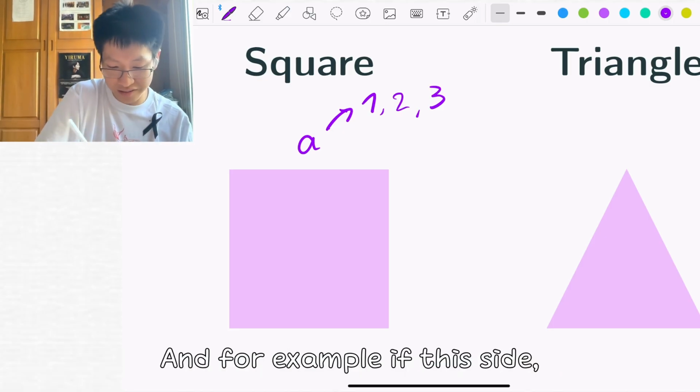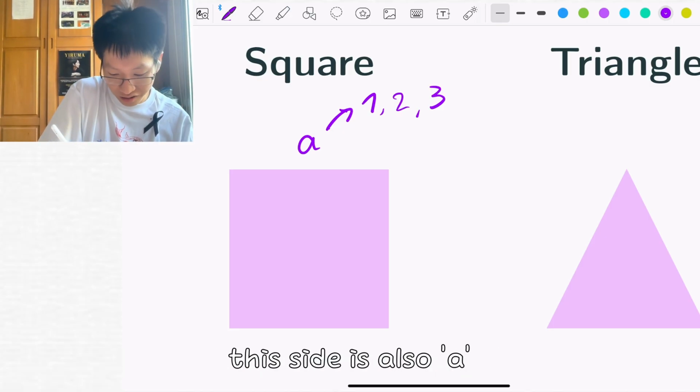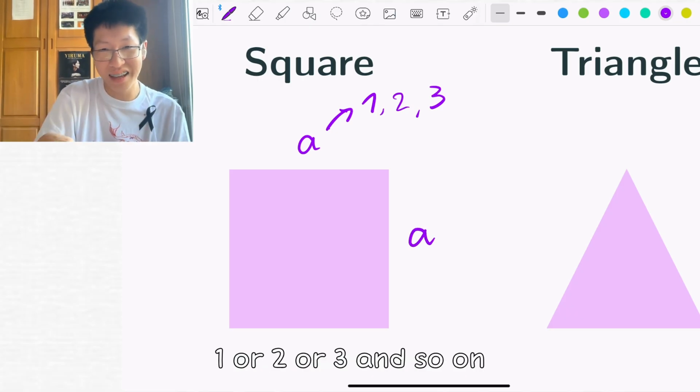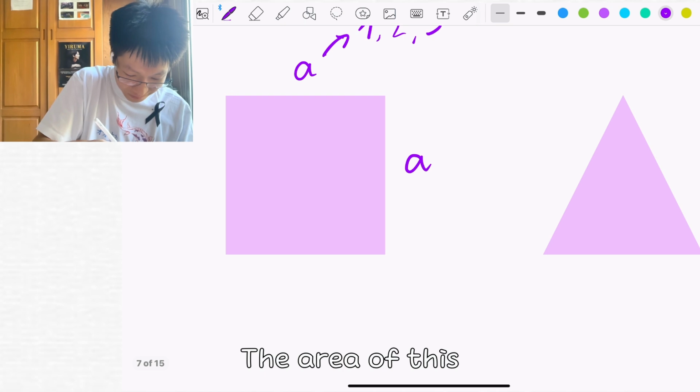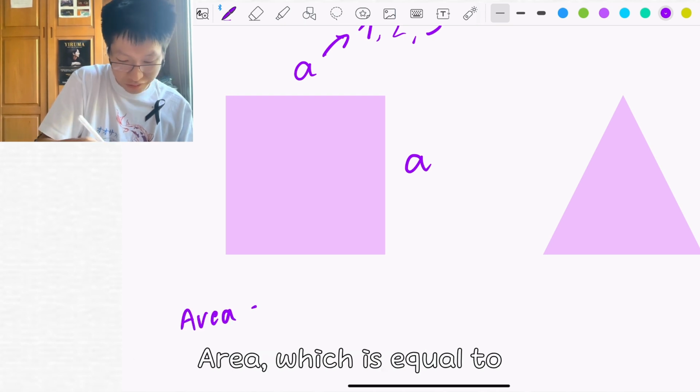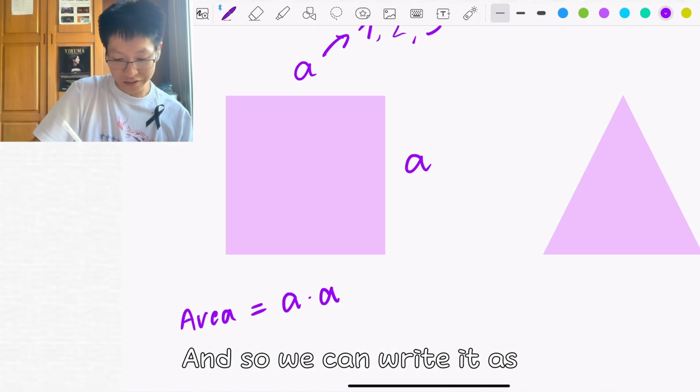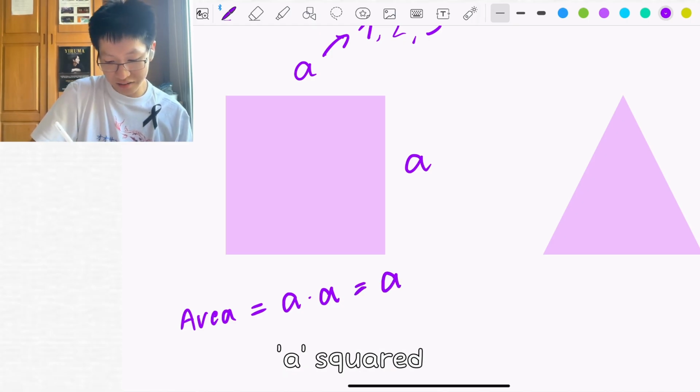And for example, if this side, since this is a square, this side is also A, which can be like 1 or 2 or 3 and so on. The area of this is equal to these two sides multiplied together, and so we can write it as A squared.